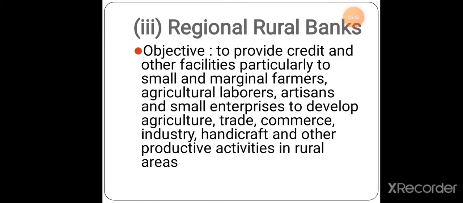Specifically in rural areas, not only agriculture but all the necessary things. You can even trade, in the sense of buying or selling things. You can keep any kind of industry, do any kind of business, export things, import things. For all these necessary things, the regional rural banks will give you credit at a lower rate of interest.